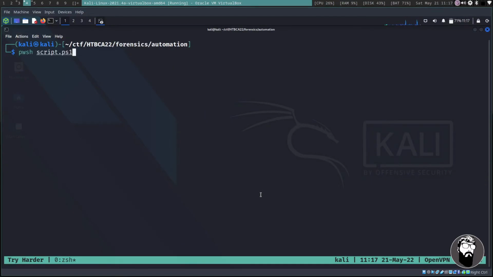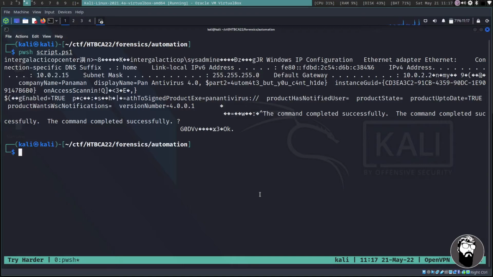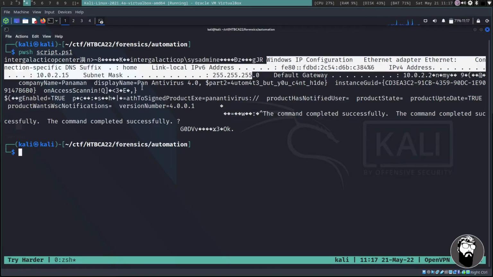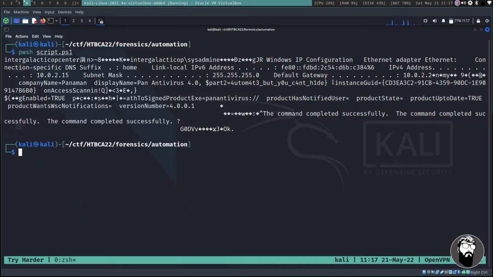Okay, so now we actually get what we're looking for here. So this is actually returning the Windows IP configuration for the device. It does have some PAN antivirus 4.0, and then we see the wonderful part 2 of our flag.